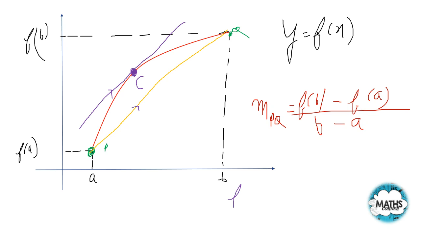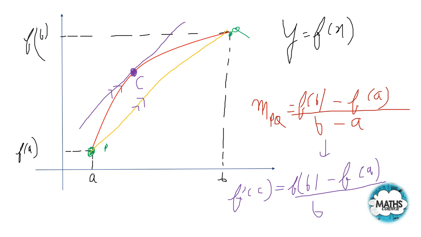That will be f'(C). If this line is parallel to PQ, then I can say that the slope of this purple line and this orange line will be equal, or f'(C), that is the slope of this tangent, will be equal to the slope of PQ. Now what is my slope of PQ? This is (f(b) minus f(a)) upon (b minus a). So here exists one point C in the interval (a, b), that is C belongs to the open interval (a, b), such that f'(c) is (f(b) minus f(a)) by (b minus a).